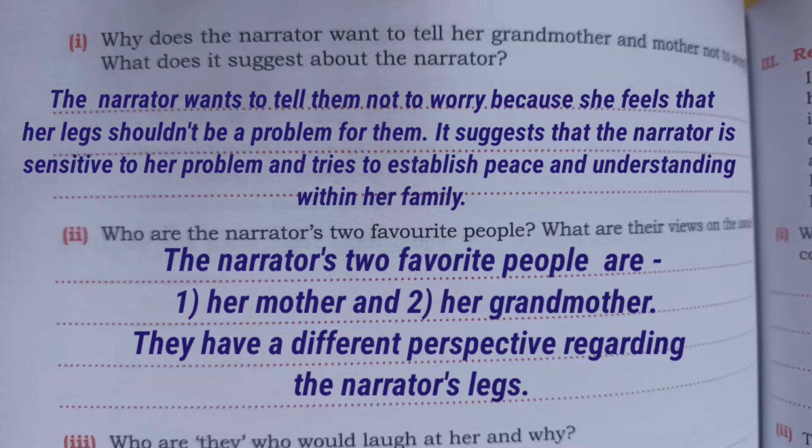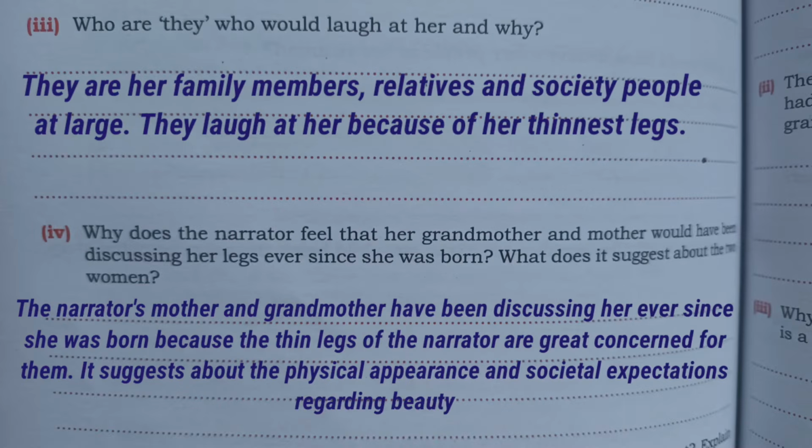Second one, who are the narrator's two favorite people? What are their views on the issue? So the answer will be, the narrator's two favorite people are first her grandmother, that is Nana, second her mother. They have a different perspective regarding the narrator's legs. Number three, who are they? Who would laugh at her and why? So the answer will be, they are her family members, relatives, and society people at large. They would laugh at her long and thin legs.